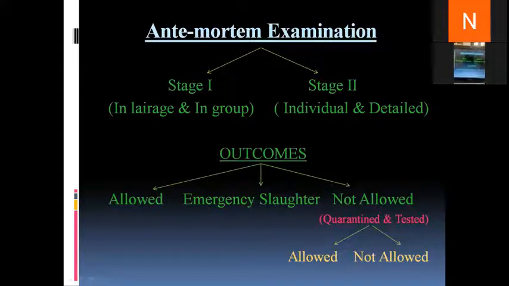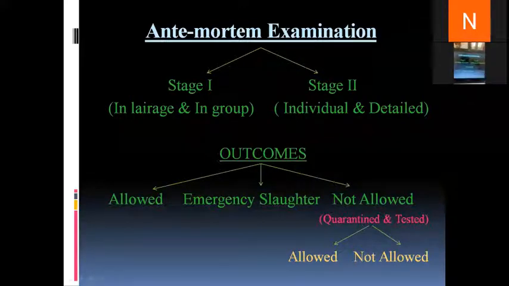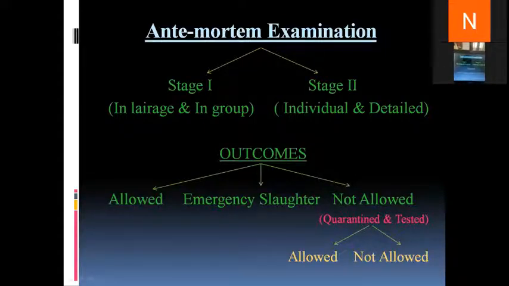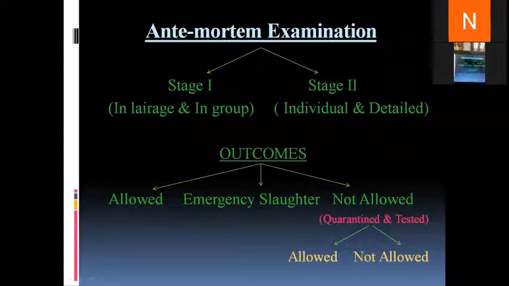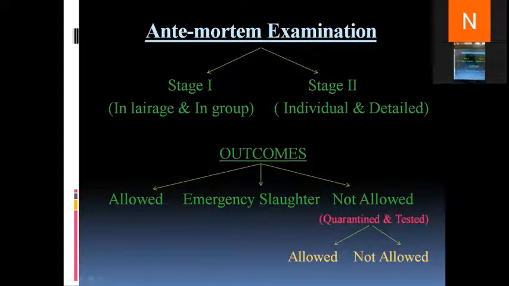Now in stage 2, each and every animal is examined individually. In stage 1, we look for generalized symptoms like whether the animal is stressed or not, whether it is lethargic or not, and whether any exceptional or big wound is there. Whereas in stage 2, we look for skin lesions, aberrations, tumors, pox, and things which will not be visible to the naked eye from a distance. Is the difference between stage 1 and stage 2 clear?